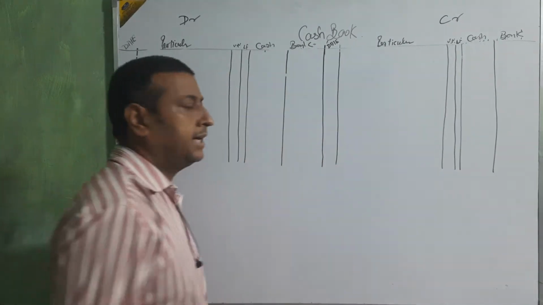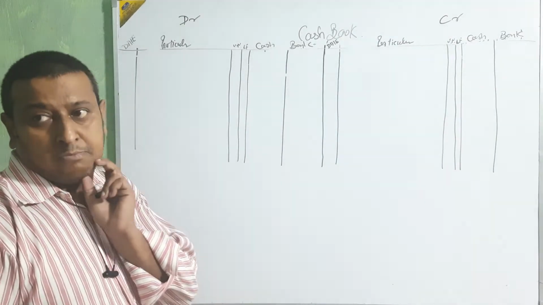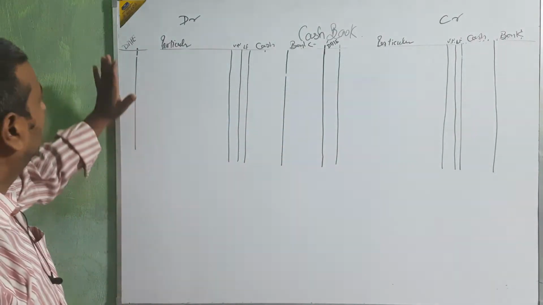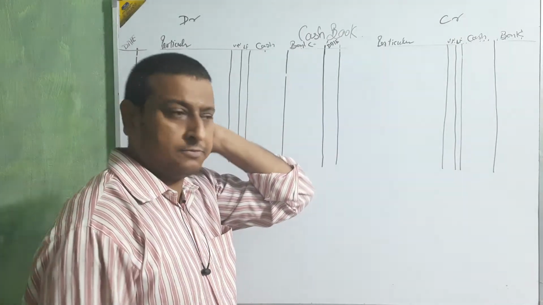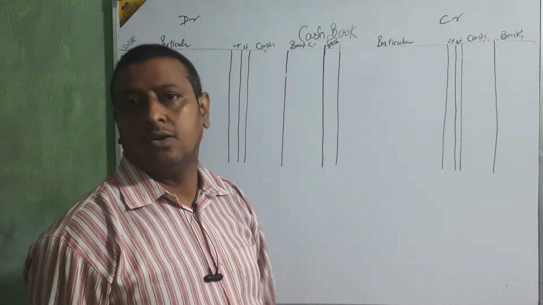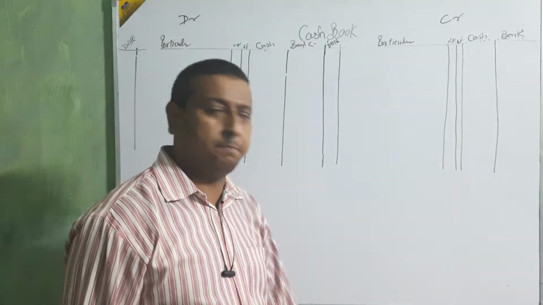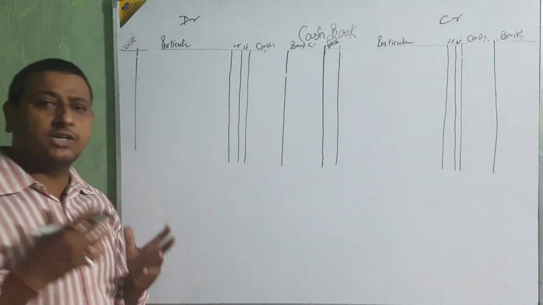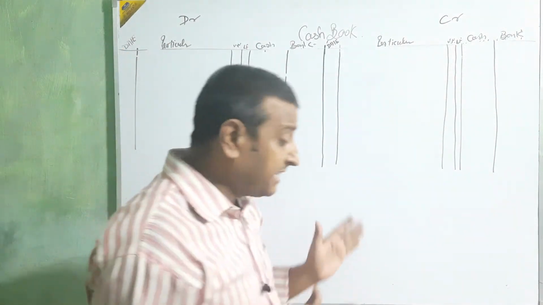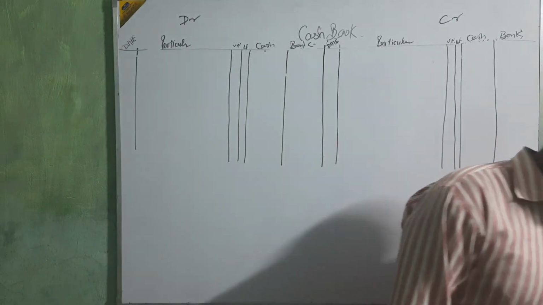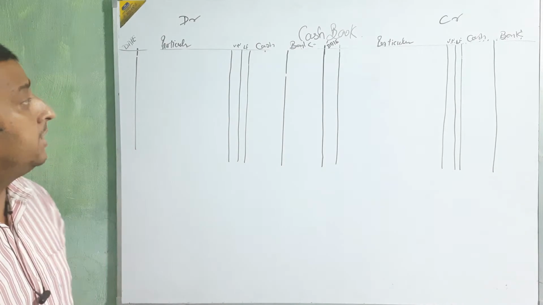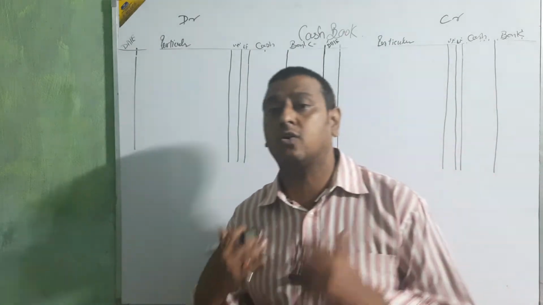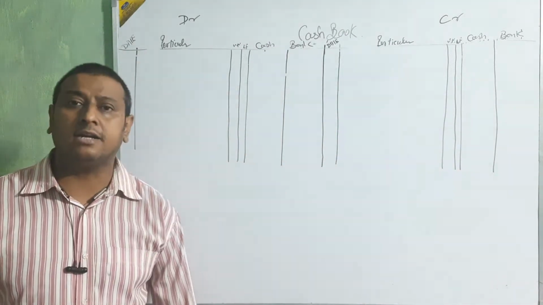Date. Clear? Now, is the pro forma clear, beta? Date, particulars, voucher number, LF are the same. Then cash, one column for cash and a second column for bank. Then again one column for cash, one column for bank. It means we are going to differentiate between cash and bank, beta. Here we are going to take the entries, keeping in mind whether the amount goes in the cash column or in the bank column.